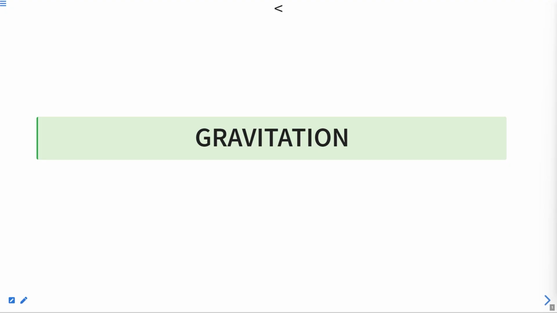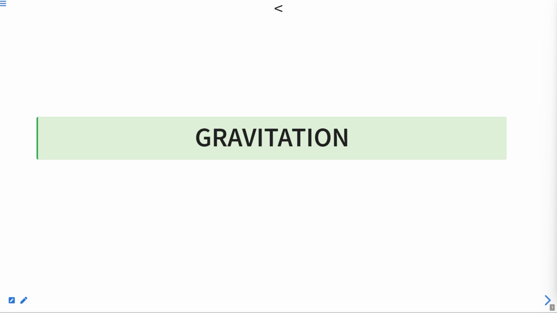Hello and welcome, class. We are going to start a new chapter of class 9 NCERT, and the name of this chapter is Gravitation. In the previous chapter we talked about forces. In this chapter we will learn about a new force, which is gravitational force, how a scientist named Newton discovered it, what laws and principles this force follows,